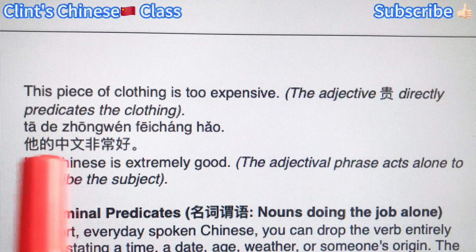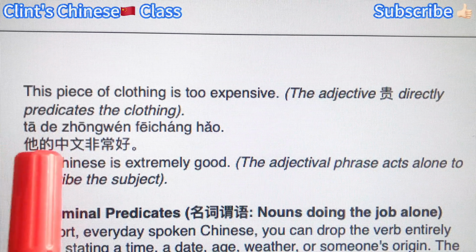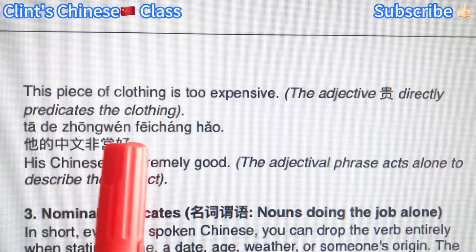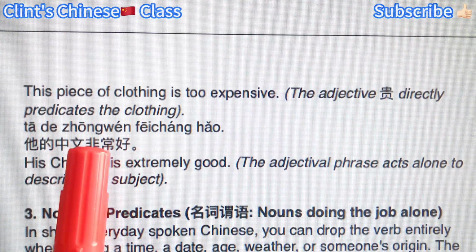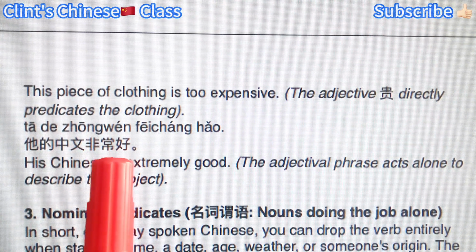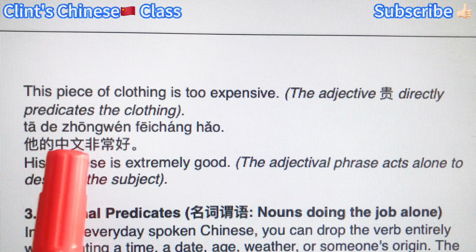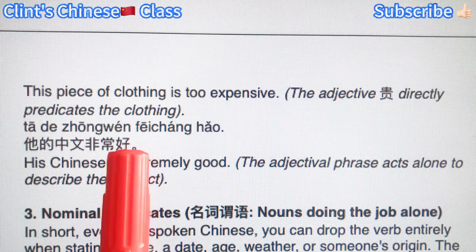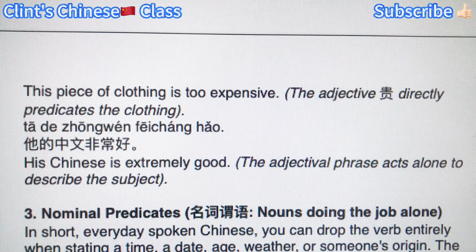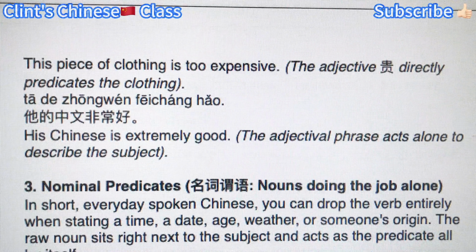His Chinese is extremely good. 他的中文非常好. Again, we use the adverb 非常 very to connect the subject, his Chinese 他的中文, with the adjective 好. So this is something different, right, with English.